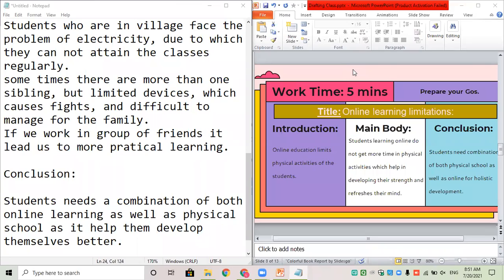Okay, Chanda, what you can change in the sentence is, so hopefully students in the village instead of village students. Write the word students in the village. Students in the village do not get the problem. Instead of does not, write do not get the problem. Everything else remains the same. Chanda, please give me a thumbs up if you understood the changes that you need to make in that sentence. Okay, so the first point is clear. What was the second point? Please type in the chat box.